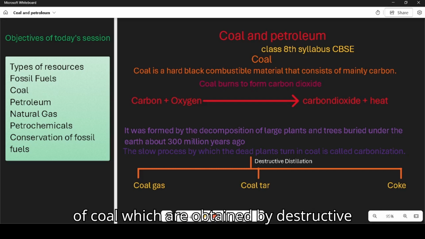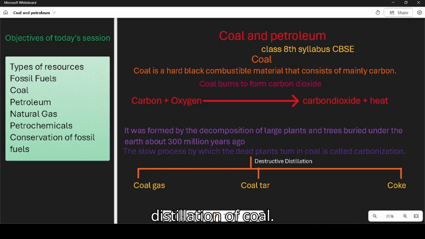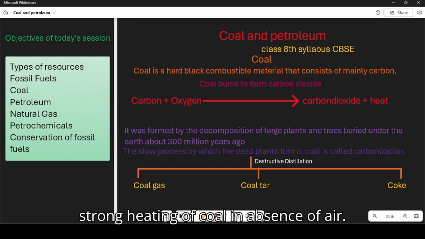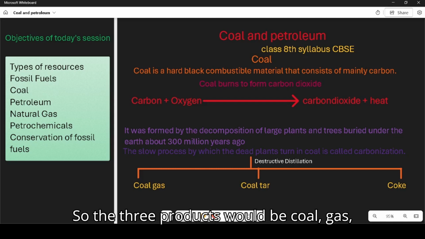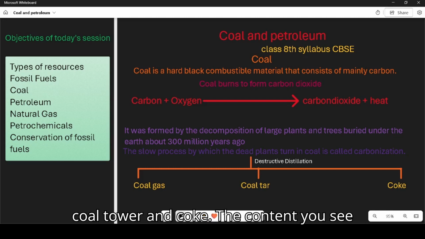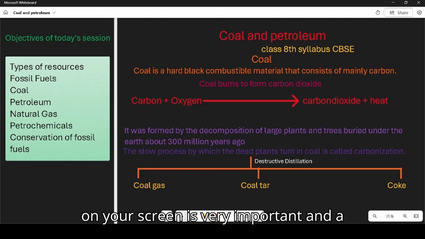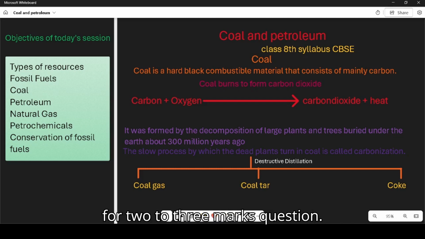There are 3 products of coal which are obtained by destructive distillation of coal. Destructive distillation happens on strong heating of coal in the absence of air. So the 3 products are coal gas, coal tar, and coke. The content you see on your screen is very important and a question could come in your exam. So please take a screenshot. This could be a 2 to 3 marks question.